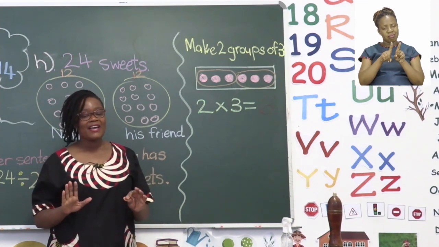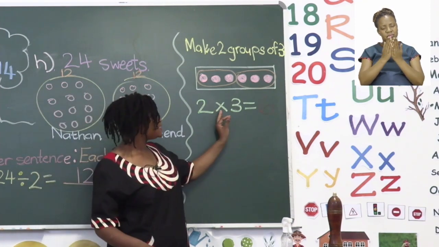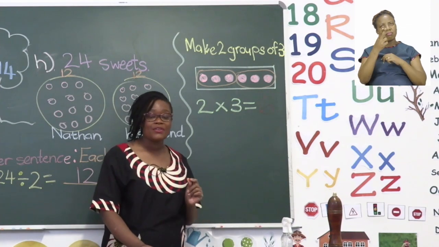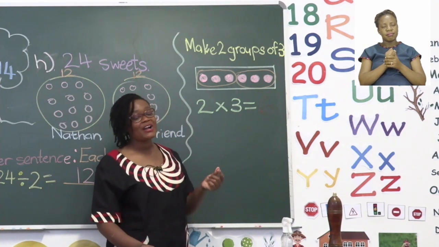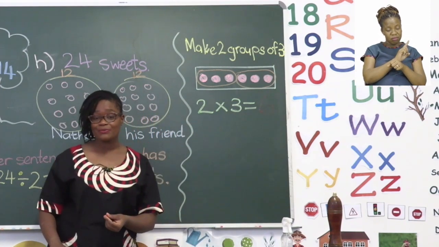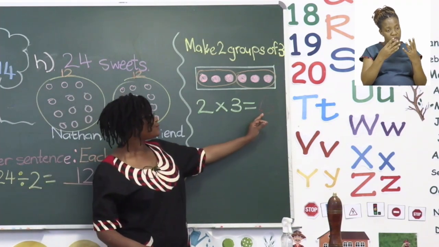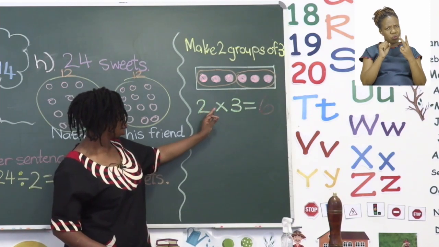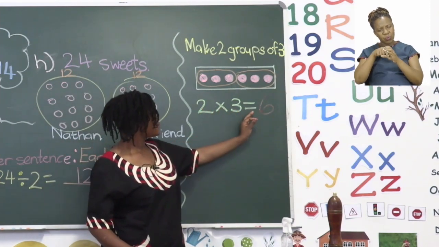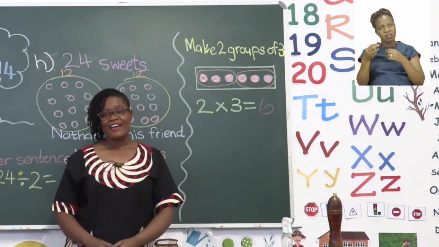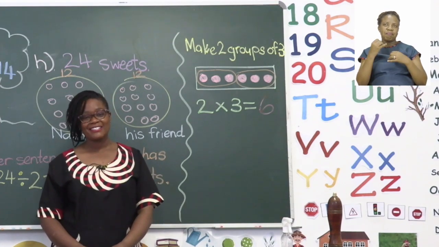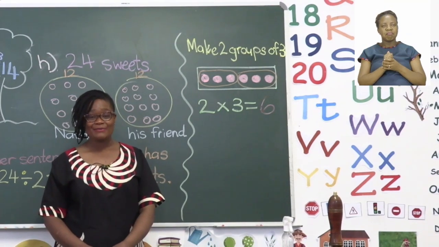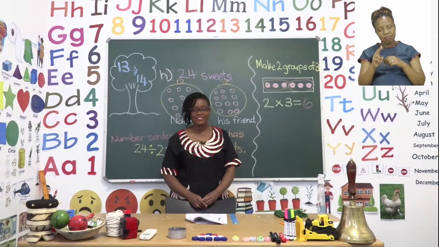So, take your time, count them exactly how we did it. First, you count the group, and then you count what's supposed to be inside the groups, and then you count all together to get your final answer. So now this says 2 groups of 3 equals 6. Have fun with all the maths that we're going to do today and take your time. I'll see you when you're done after the advert break.